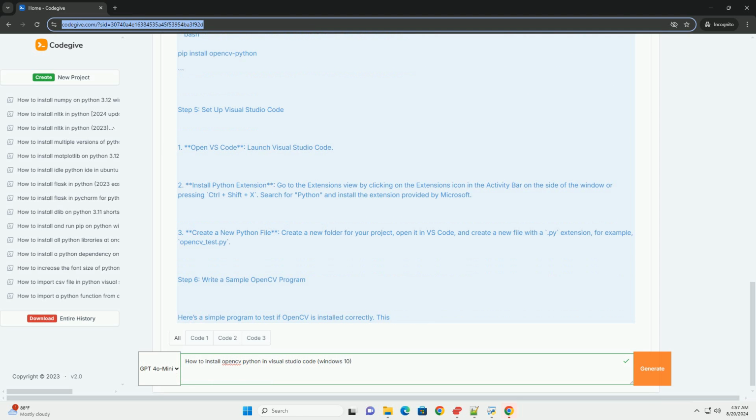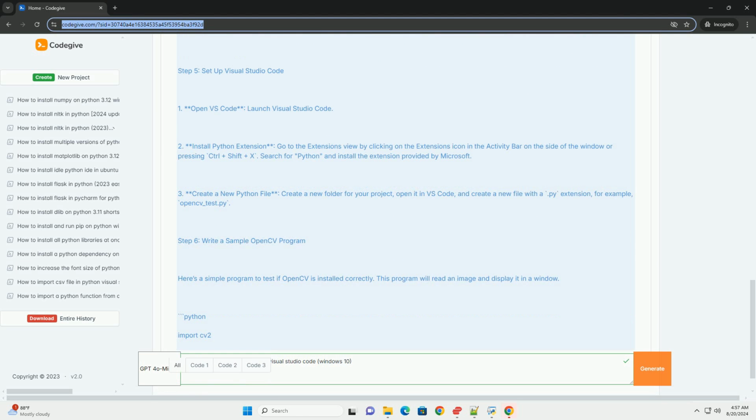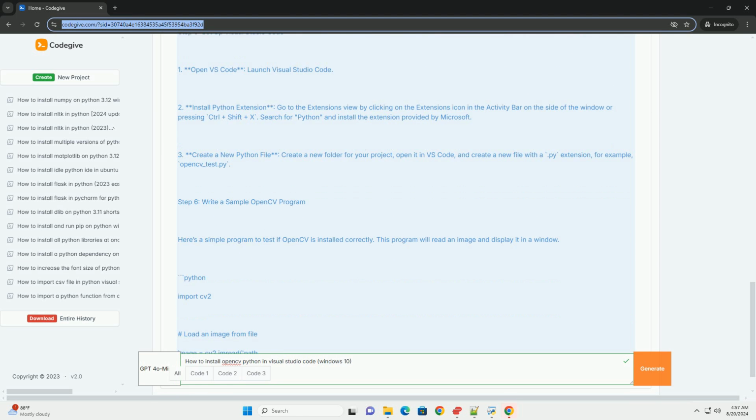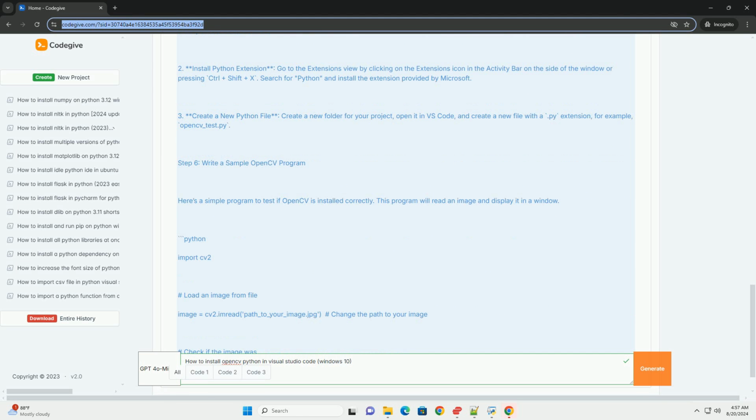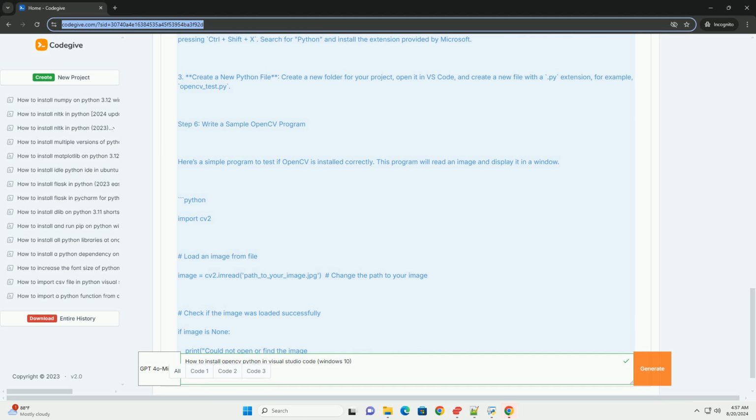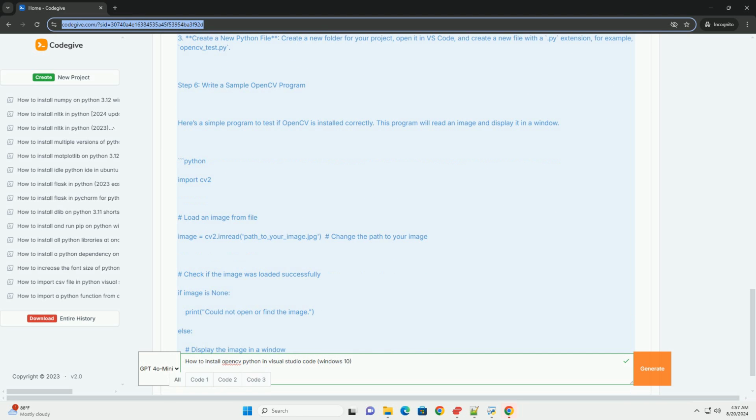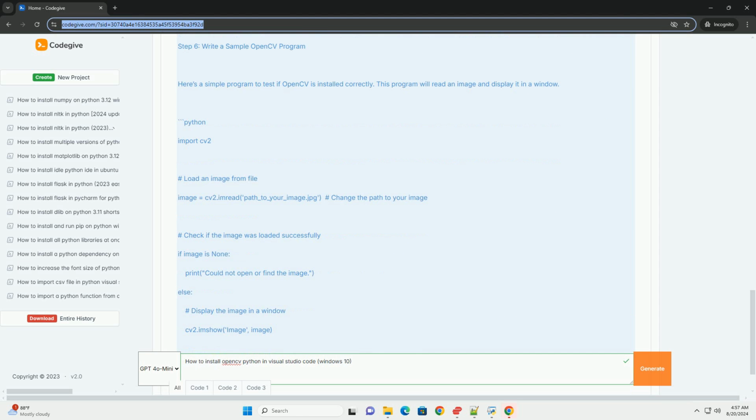Step 5. Set up Visual Studio Code. Open VS Code. Launch Visual Studio Code. Install the Python extension. Go to the Extensions view by clicking on the Extensions icon in the Activity Bar on the side of the window or pressing Ctrl+Shift+X. Search for Python and install the extension provided by Microsoft.